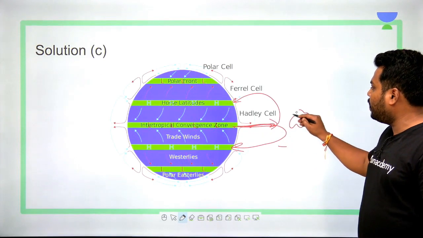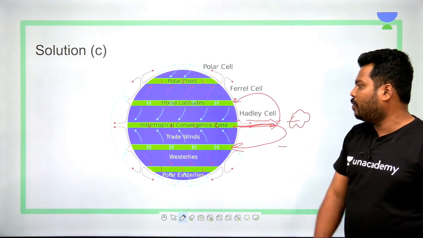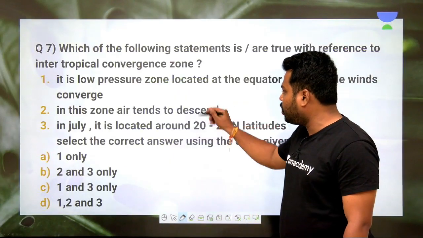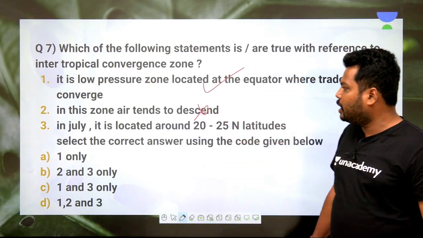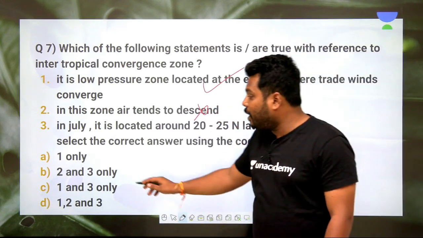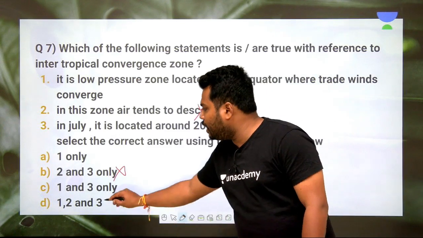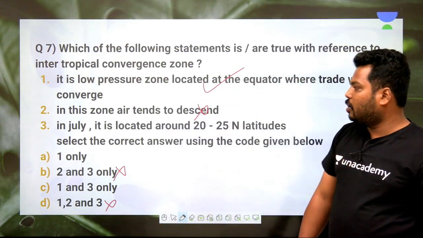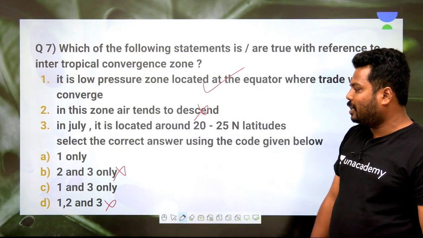That is the reason why we have cloud formation and precipitation over here. Hence this is an absolutely wrong statement. This is absolutely right. So wherever you have one, wherever you have two, eliminate those options directly, and the choice is A and C. Let's see the third one.